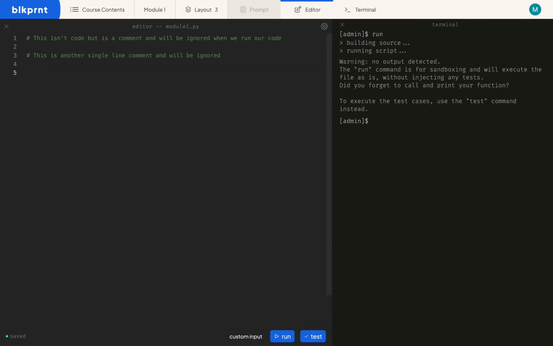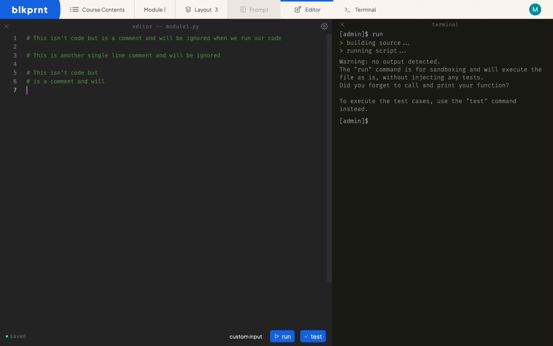There is no limit. Now, one thing I want to point out is, although single line comments can only span a single line, there is a way where we can use single line comments to make a comment span multiple lines. So let's go ahead and see this in action. So let's say I have, this isn't code, but, and let's say I want to start the next thought on a new line, or I can just start a new comment and then continue my thought. So I can say, is a comment and will.